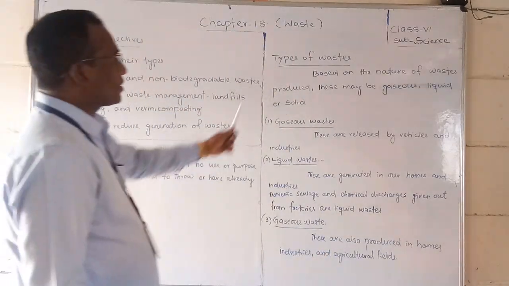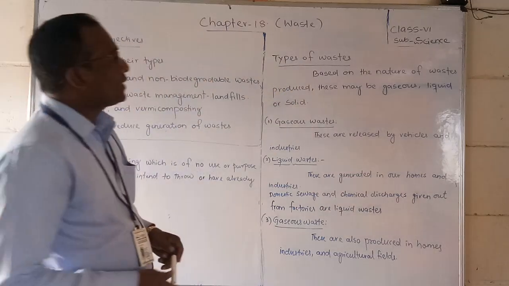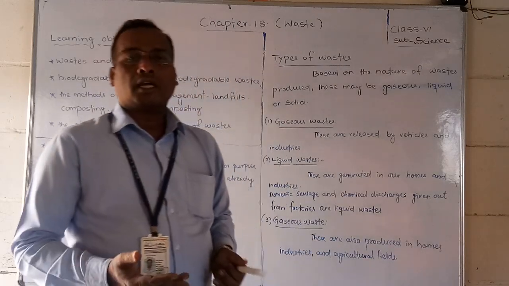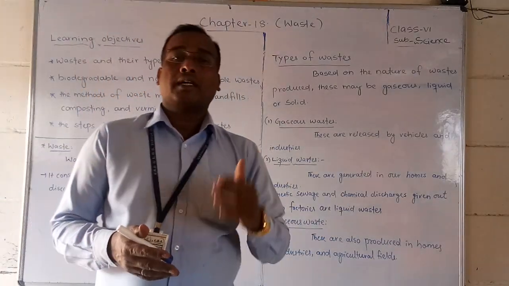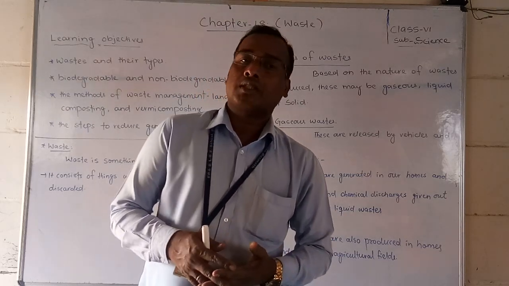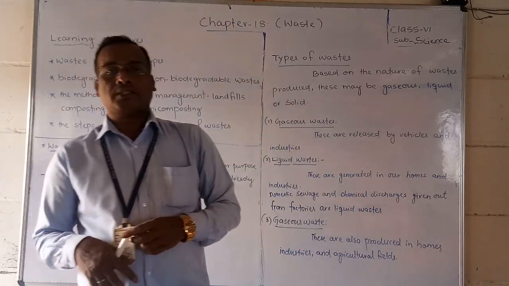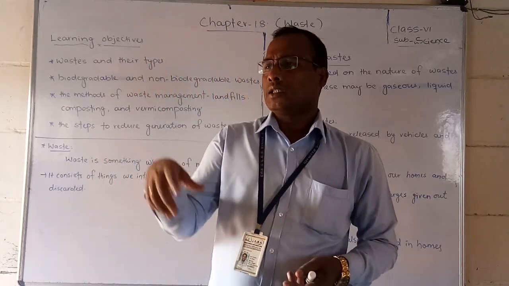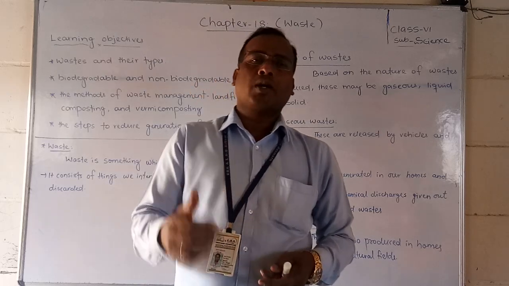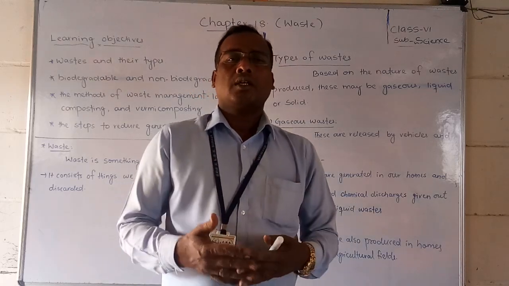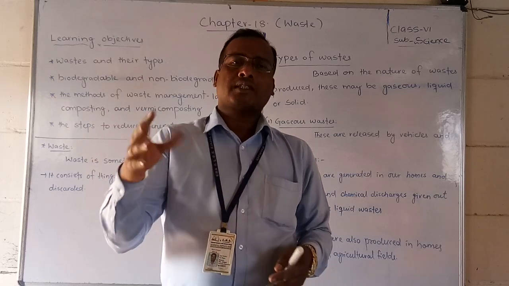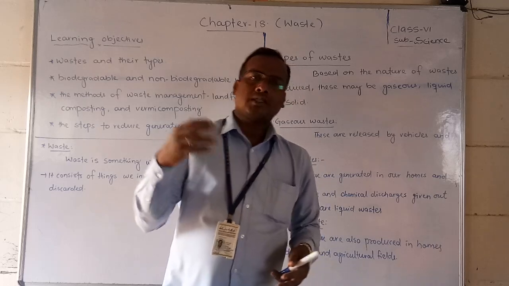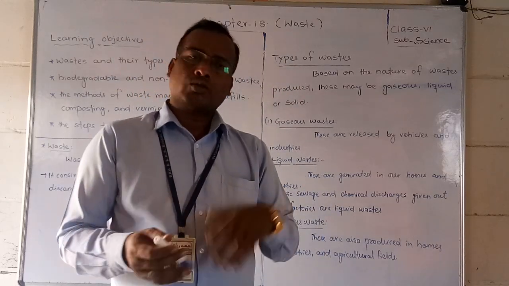Now we are going to discuss the types of waste. How many types of waste are there? Based on the nature of the waste produced, there are generally three types: gaseous waste, liquid waste, and solid waste. Do you know gaseous waste? Whenever you burn fuels, like petrol in a bike, and it is burning, what waste comes out? Carbon dioxide or carbon monoxide, sulfur dioxide. The smoke coming out of bikes and automobiles is also called waste.